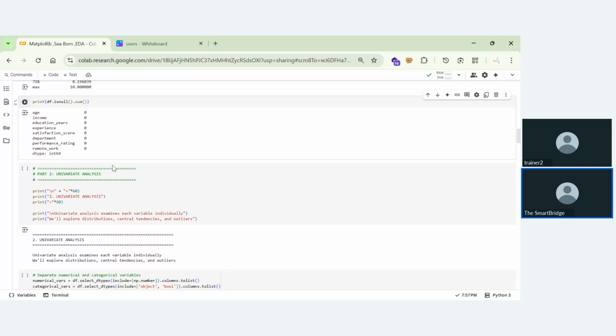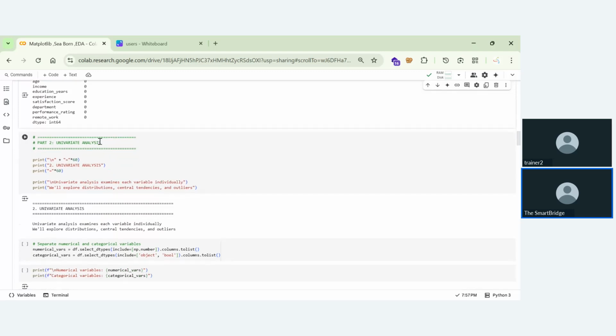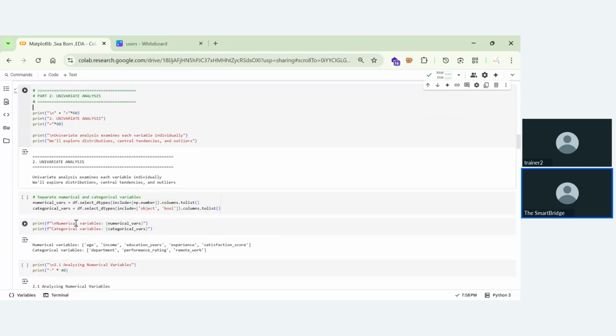Now in this univariate analysis, what I'll be doing is, let me just print this thing. So univariate analysis now. In this univariate analysis, this is where we'll examine each variable individually. So what are the variables we will be having? Now we'll be individually examining every variable, and we want to understand its distribution. So how it is distributing and everything. We'll be identifying the outliers, whether they are there or not. What are the potential outliers that we can identify? We are seeing whether they are there or not.